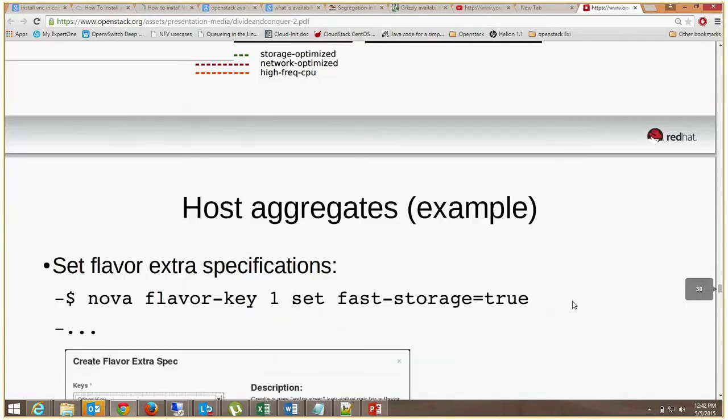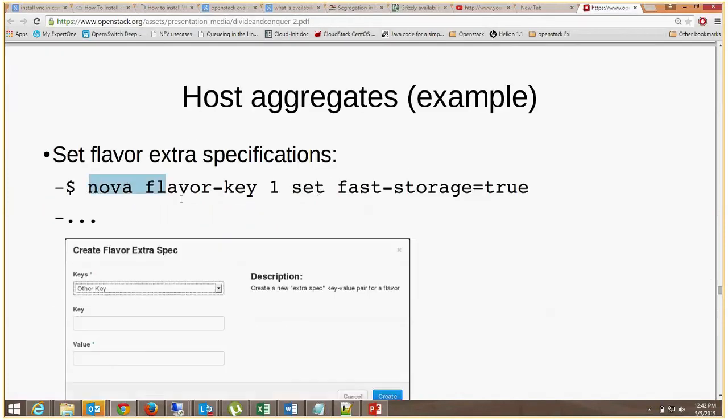Here I am creating one flavor with fast storage equals to 2. So whenever I launch any virtual machine with this flavor, it will check which host has this flag set. Whenever we are creating a host aggregate, we can mention that for all these hosts storage is very fast. We can set this flag true for that. Whenever we launch a virtual machine with this flavor, it will directly call that host aggregate, select one of the compute nodes from there, and launch that virtual machine.